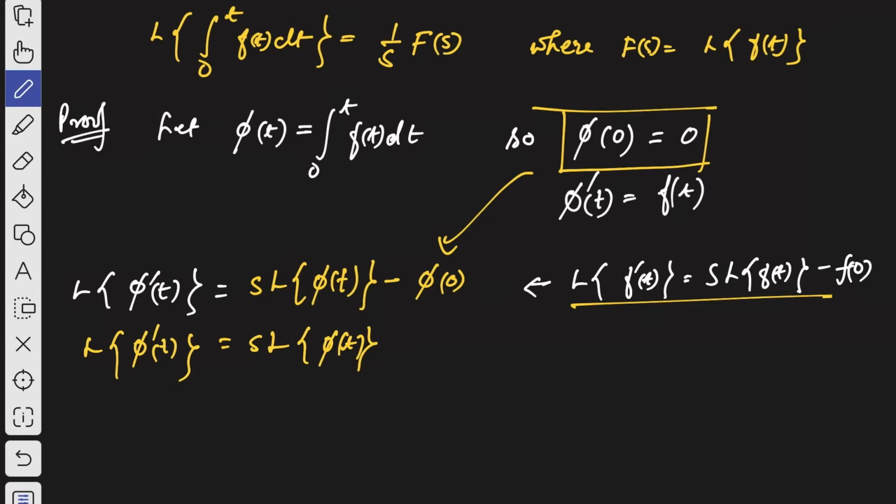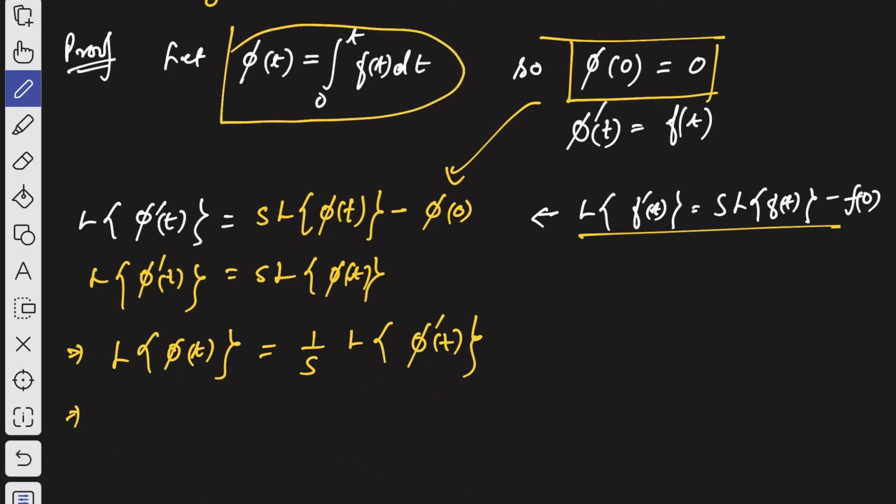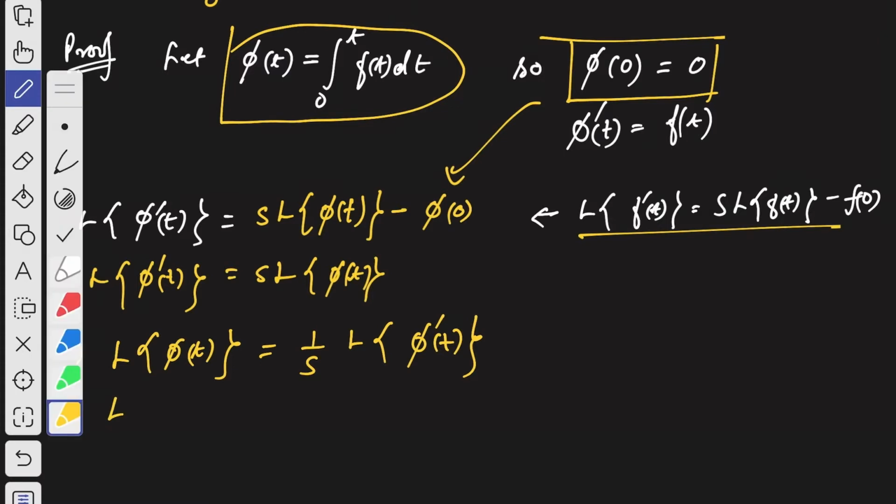That's what we will get. So if you simplify this, then what will you get? Laplace transformation of phi of t will be equal to 1 by s and Laplace transformation of derivative of phi of t, right? That's what we will get. Now what is phi of t? Phi of t is integration from 0 to t of f of t. So let us replace this.